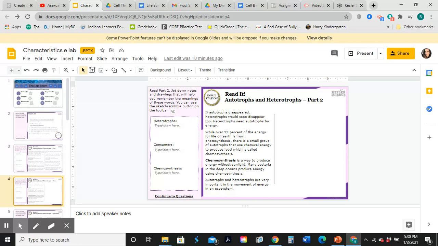Autotrophs and heterotrophs are very important to the movement of energy in the ecosystem. Right here, you're going to tell me what a heterotroph is, what a consumer is, and what chemosynthesis is.